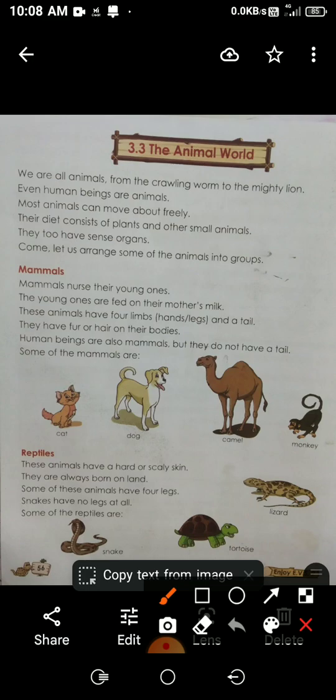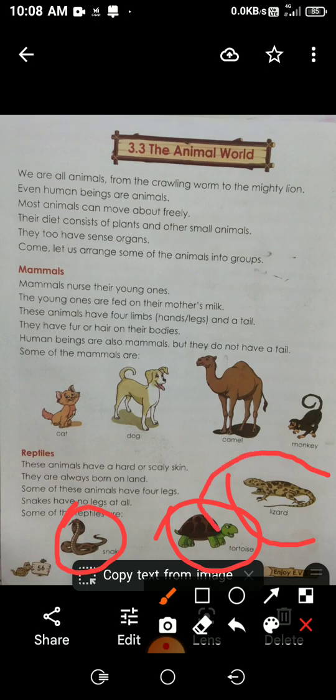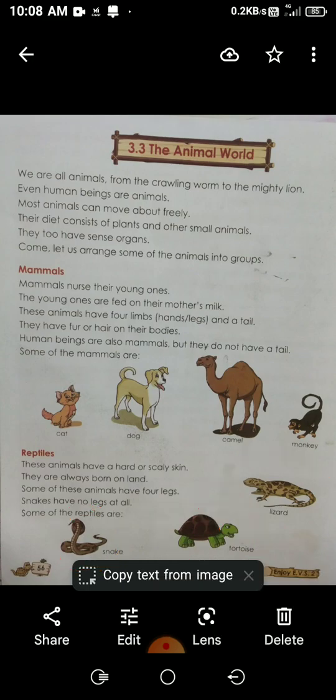Snakes have no legs at all. Can you all see snakes? It has no legs. How does it go? It crawls like a small baby. It crawls and goes. Some of the reptiles are snakes. Tortoise can live both on land and also on water. Lizard you can find in everyone's house. These are some of the reptiles.